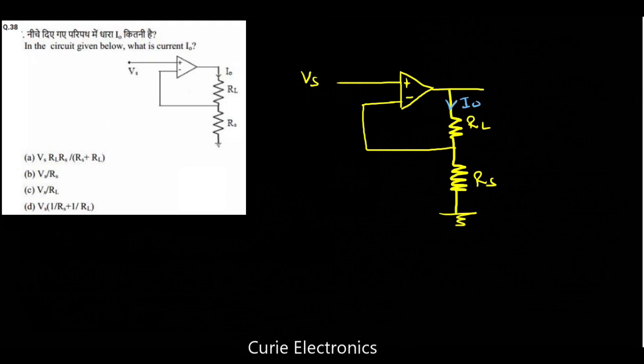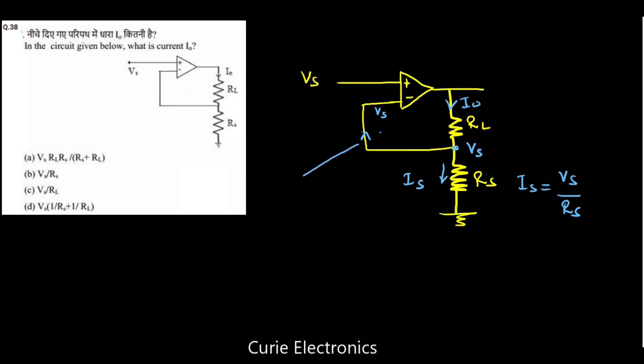Now let's see. What is the voltage at this point? This is an ideal op-amp configuration because he has not said anything about the gain. So both terminals are going to be at the same voltage, so it is going to be Vs. If it is Vs, what is the current flowing through Rs? I of S equals Vs upon R of S. So here the current I of S is flowing. Now we know there is no current flow here. What is the current flowing here? This is 0.